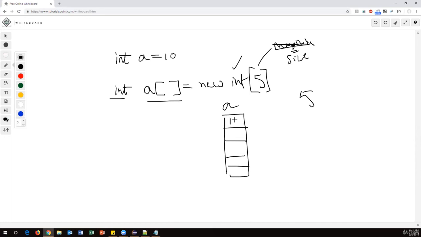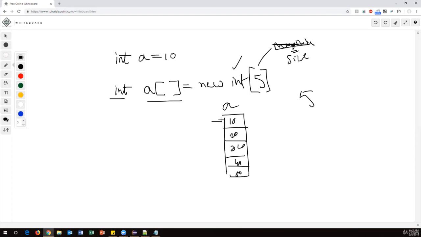Suppose I store 10 here, 20 here, 30 here, 40 here, and 50 here. So an array is a variable which contains multiple values of the same data type. But how do we represent these values? Suppose I want to extract a specific value from this array, or store some value inside this array. We need to address these values. So how can we address them?